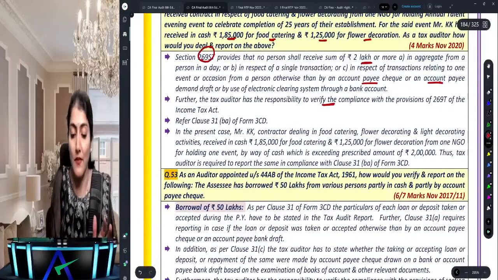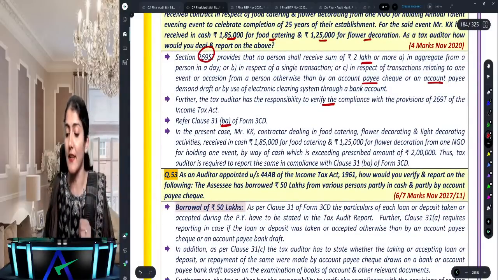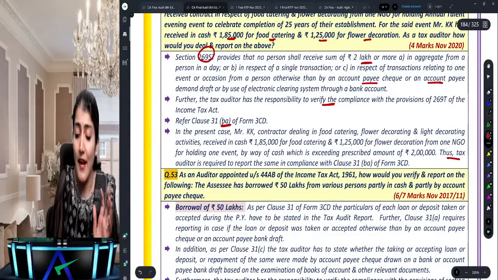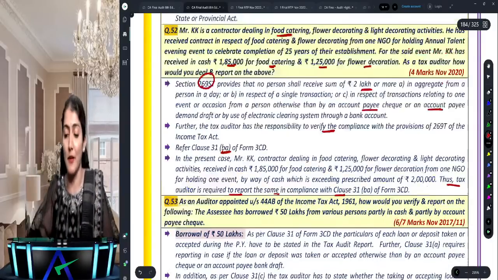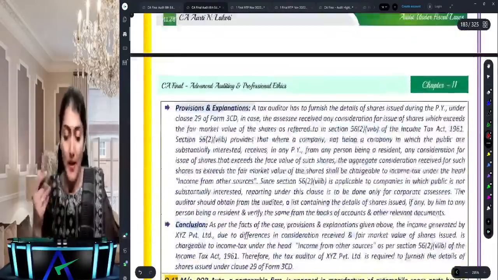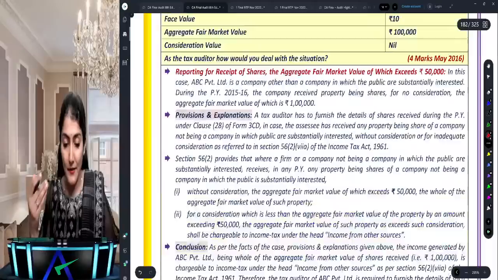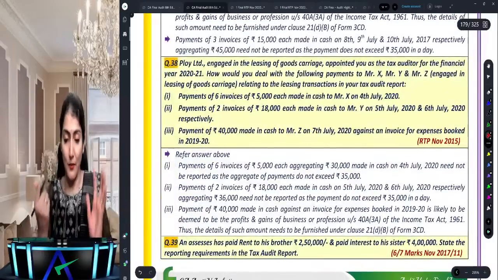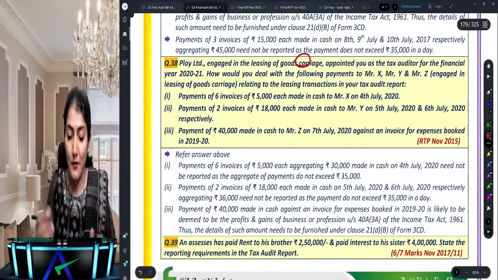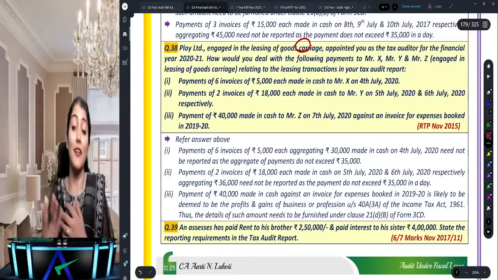Then you have clause 31BA. You write down the content, and in the given case the tax auditor is required to report the same in compliance with clause 31BA of form 3CD. I was also mentioning payments in excess of 10,000 being made otherwise than by account payee cheque or draft. Here it's goods carried, so it is going to be payments in excess of 35,000.